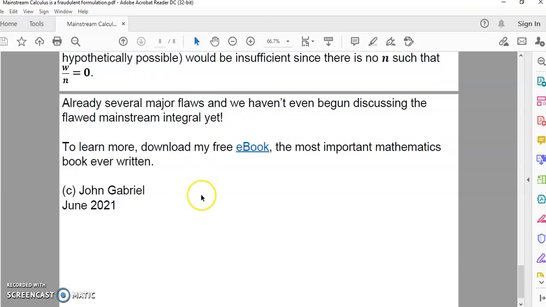And I've shown you at least 2 major flaws with many other questionable techniques that are used in the mainstream calculus.